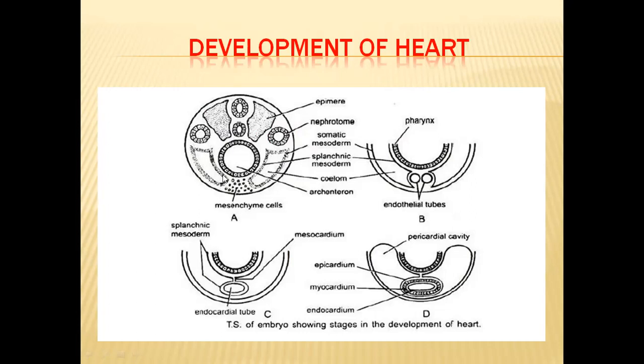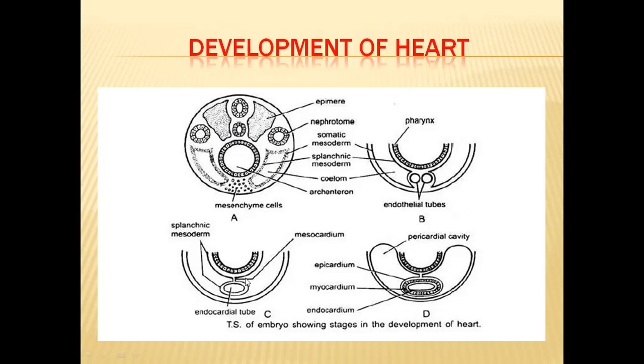On the ventrolateral sides of this archenteron, the coelomic sacs will be there, and the coelomic sacs are covered with a splanchnic mesoderm.